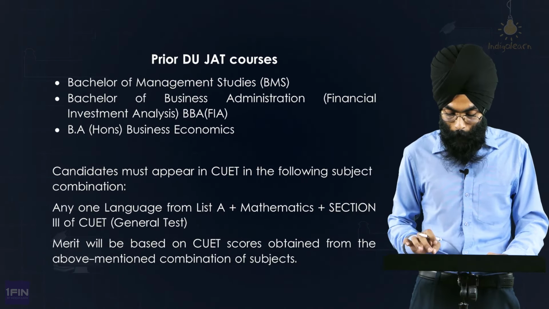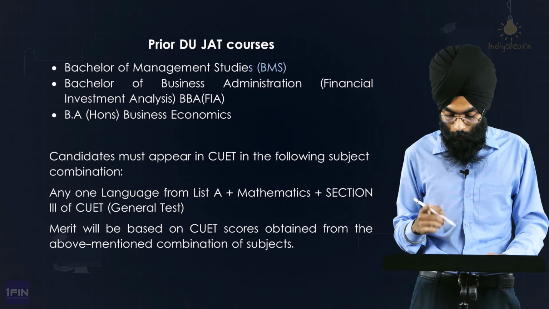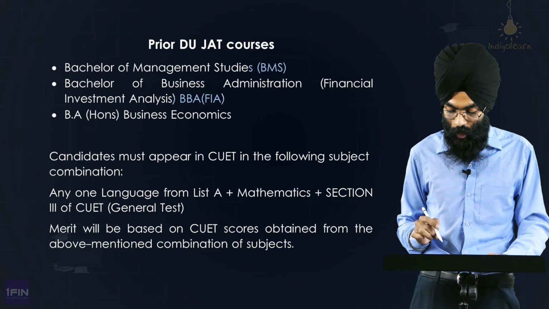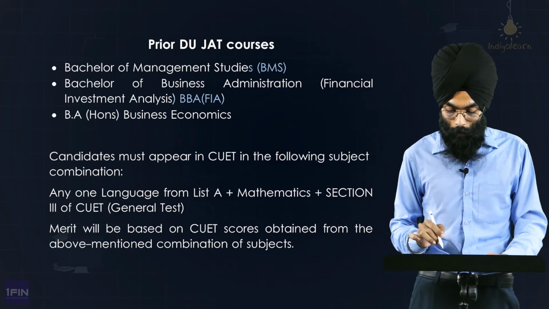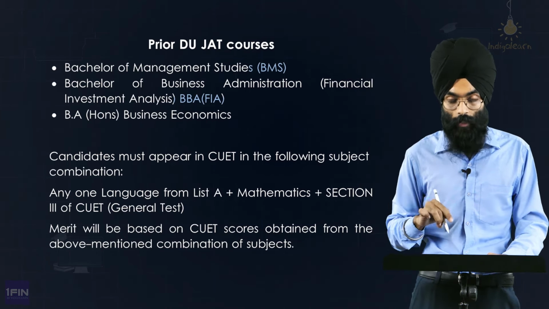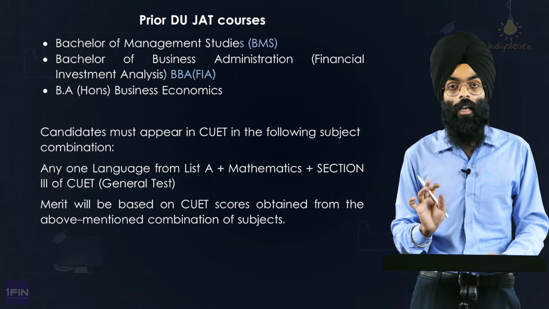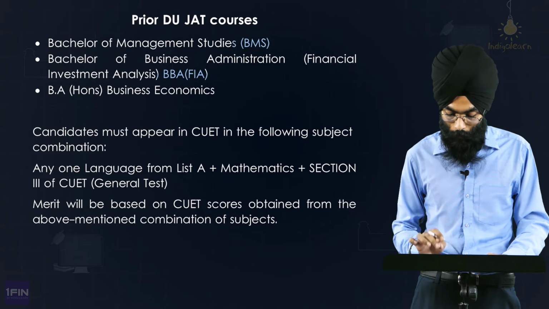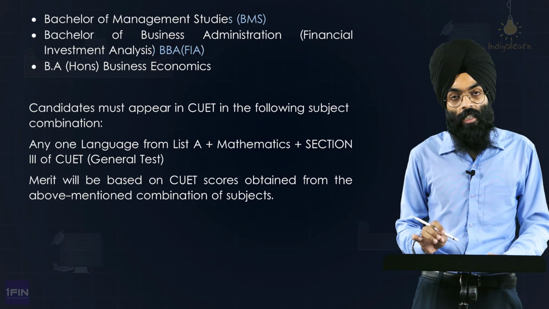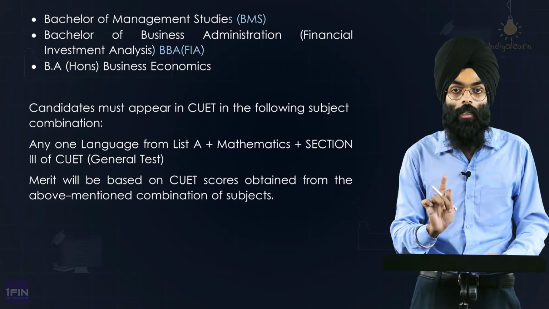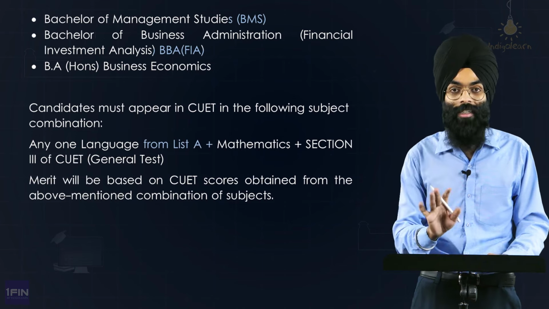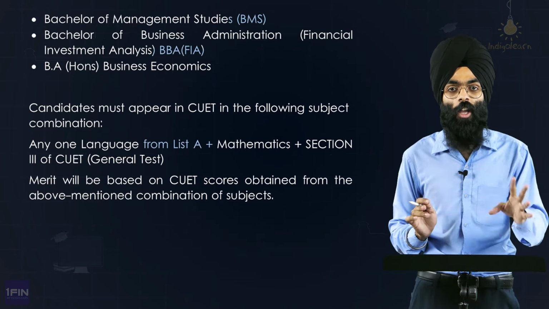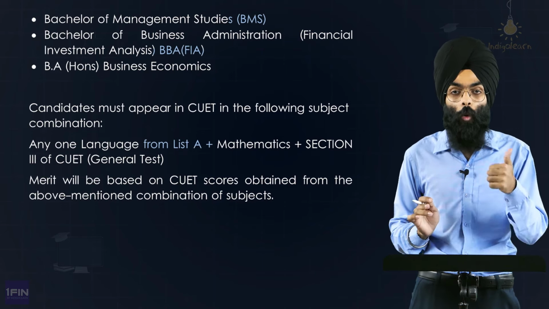For these 3 specific courses, that is BMS, Bachelor of Management Studies, BBA FIA, Bachelor of Business Administration, Financial Investment Analysis, and BBE, which is BA Honors in Business Economics, the criteria is common. The candidate must appear in CUET in the following subject combination: one language from list A. I think list A should be very clear to you by now. It could be any language that you have studied, English, Hindi, any language. Mostly it would be English.